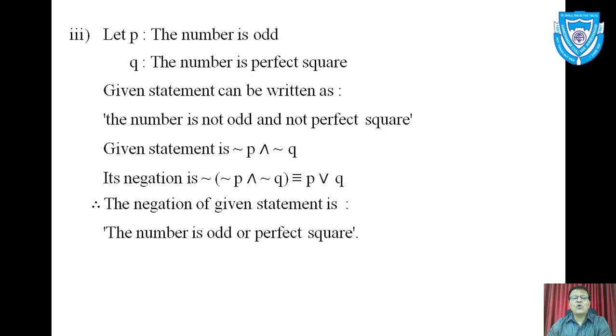So here in this form, I have changed the form of the statement. You can see the connective is and, in final answer, connective is or. See the last line, the number is odd or perfect square. This is the negation of the given statement.